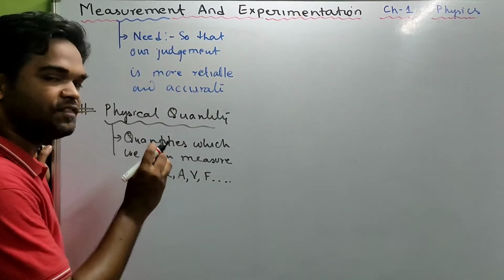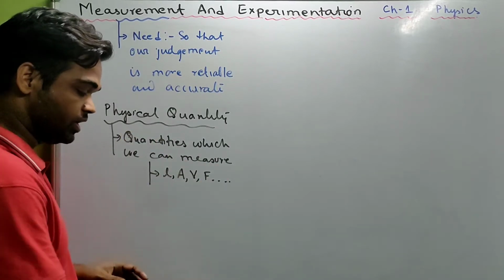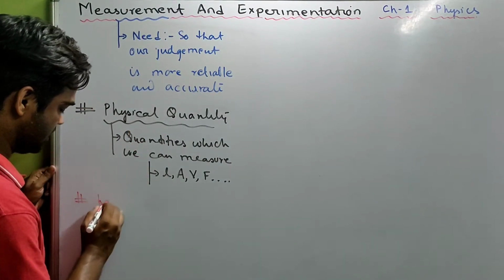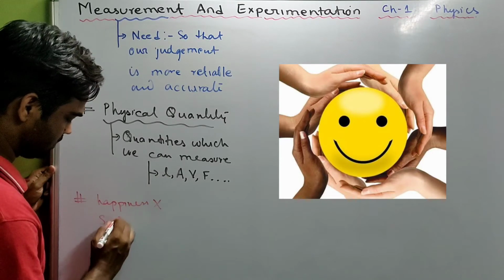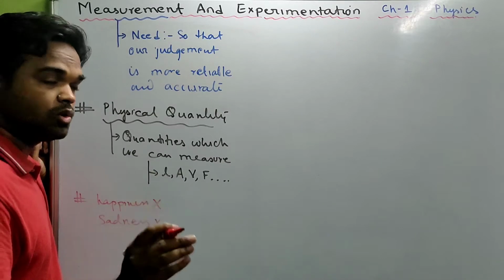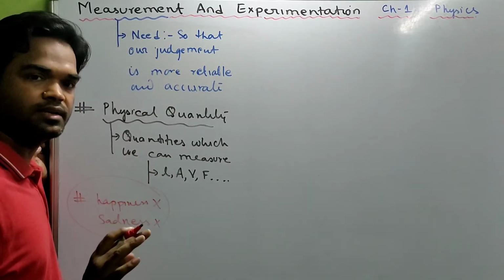These are all physical quantities. Now there are certain quantities which we cannot measure. For example, human emotions like happiness, sadness. You can't measure emotions. So these are not included in physical quantities.